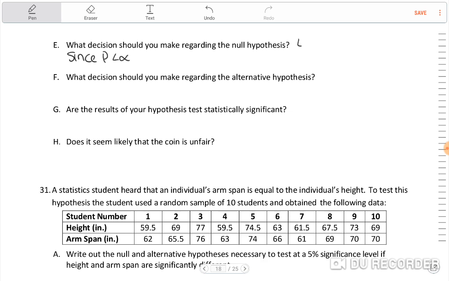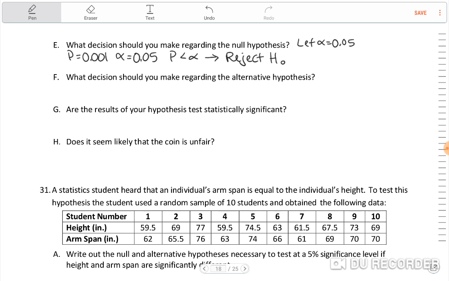Let's say alpha equals 0.05. But even if it was 0.01, we would still be less than that, right? So my p, which is 0.001, if we let alpha equal 0.05, then p is less than alpha, and therefore you would reject the null.